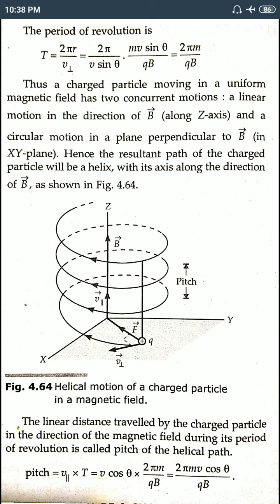So both forces are acting like this, so that it will move in a forward direction because of v parallel, that is v cos theta. It will move along the field with a speed of v cos theta, and v sin theta remains unaffected because it is perpendicular. And in the second case, if the field and the velocity are perpendicular to each other, then the charged particle will, without deflecting from its path or changing its speed, move in a circular path or circular orbit.